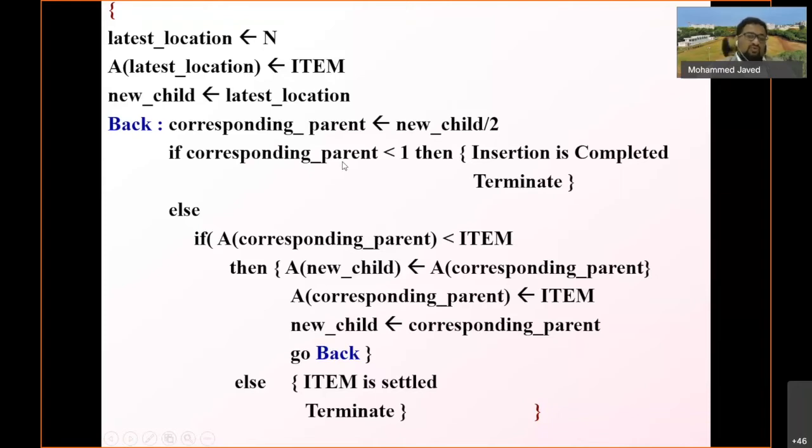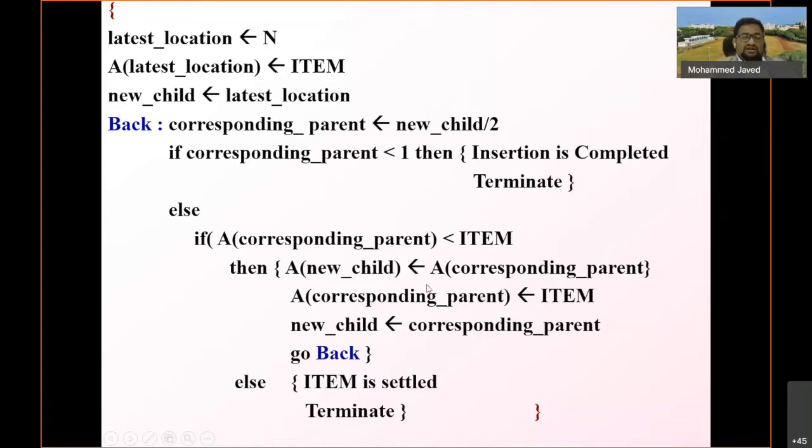Or else, when it is not a root node, if A of the corresponding parent is less than the item, meaning the new element which you have inserted has a value greater than the parent, then swapping should happen.